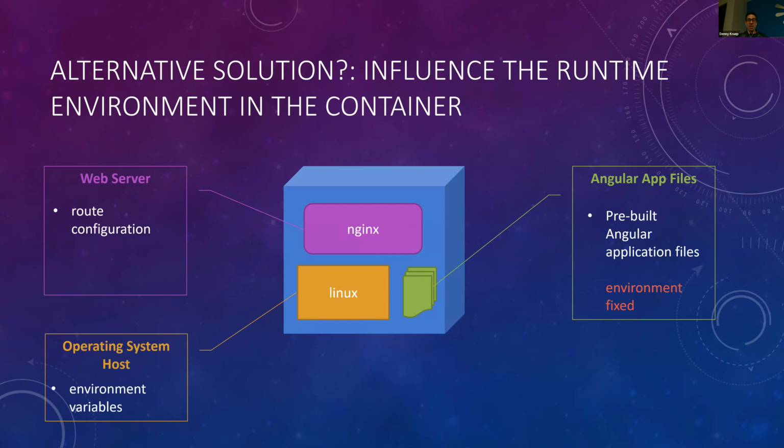And then, of course, lastly, we have Linux, the operating system. I know that Linux is really the host system for our web server and, by extension, our Angular application. It's really providing the environment whenever this thing is running in the Azure Dev or the Azure production services, right? So I know that this operating system has environment variables, and I thought, well, maybe there's something we can exploit with that.